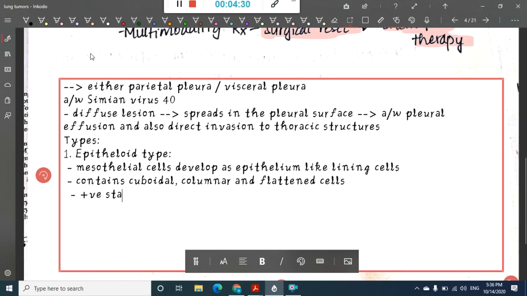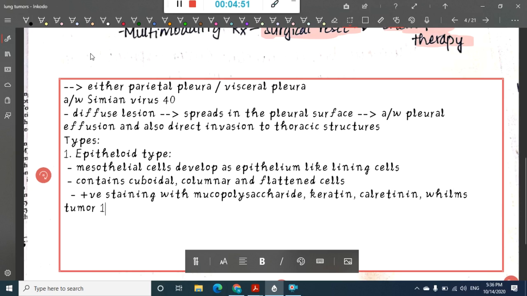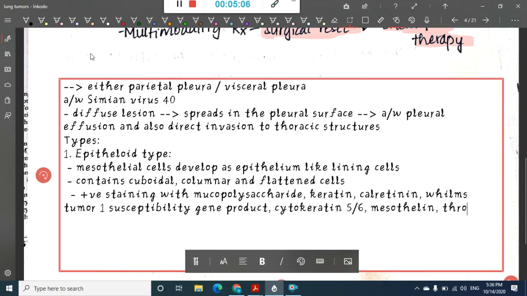It will stain positively with mucopolysaccharide, keratin, calretinin, Wilms tumor 1 susceptibility gene product, cytokeratin 5/6, mesothelin, and thrombomodulin.